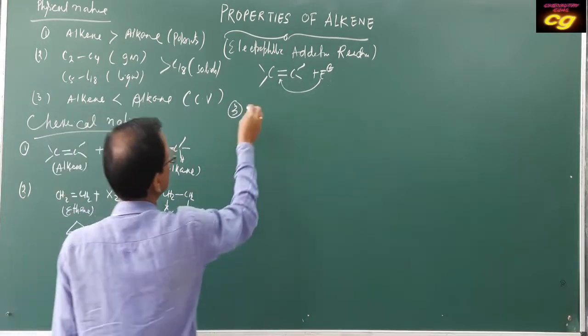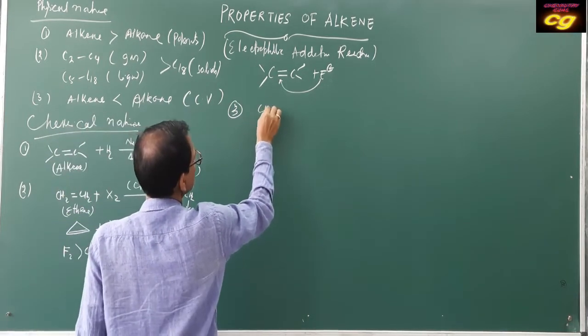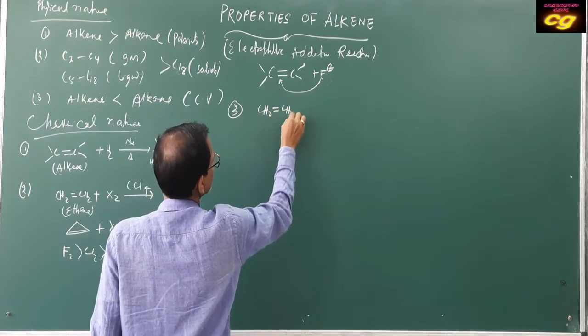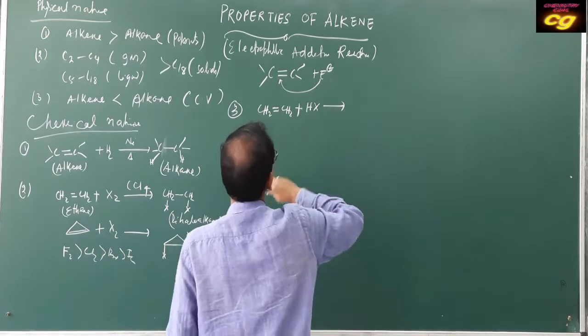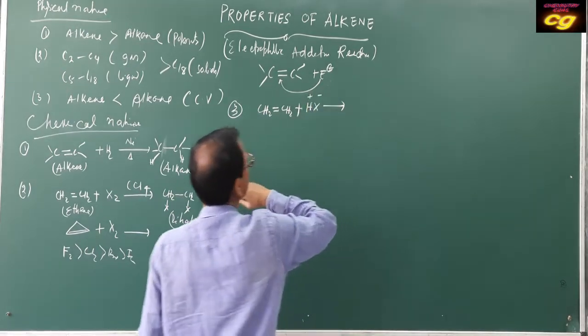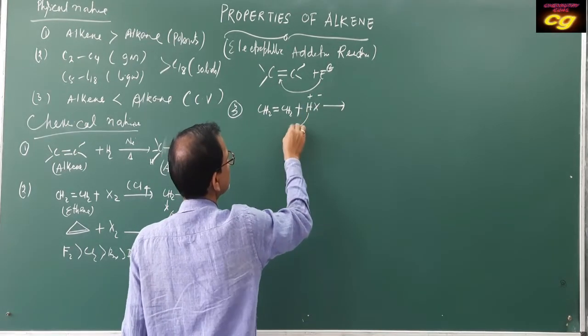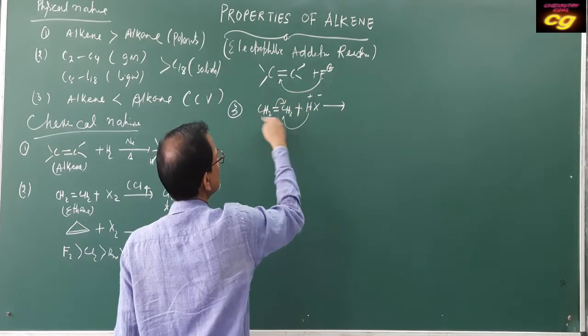With halogen acid, suppose CH2=CH2 with HX, the product will be formed through plus and minus. H plus will attack one side, and X will go on the other side.